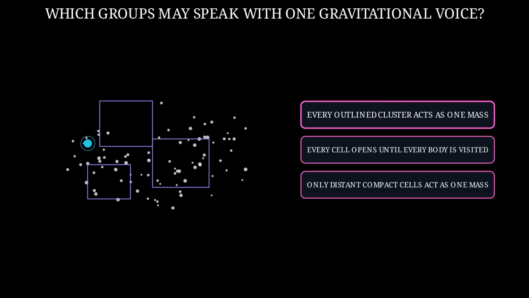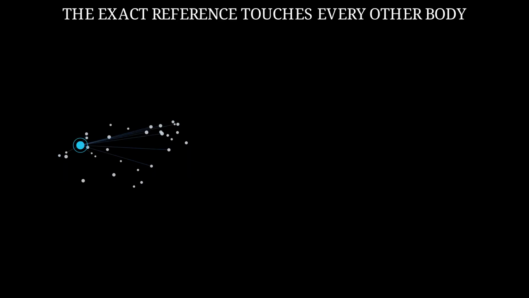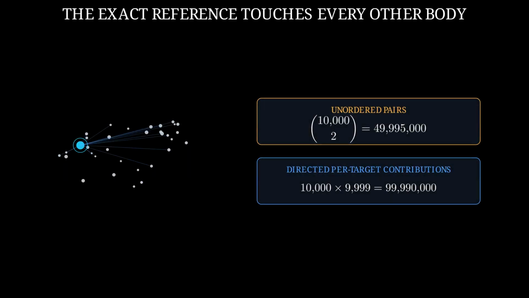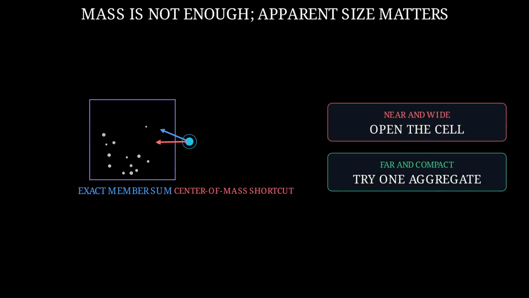I would let every outline cluster act as one mass because each cluster keeps the same total mass. For one target, the exact sum visits the other 9,999 bodies. Across all targets, that is 99,990,000 directed contributions. A symmetric direct implementation can reuse each action-reaction pair, but 10,000 bodies still create 49,995,000 unordered pairs. Mass alone is not enough.